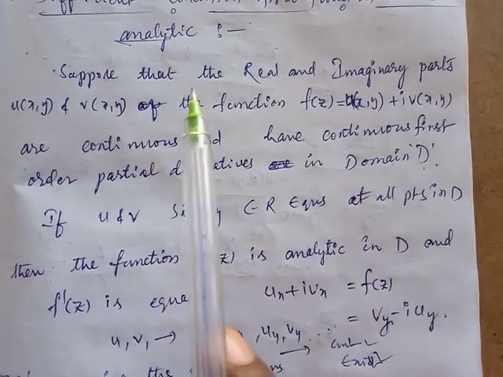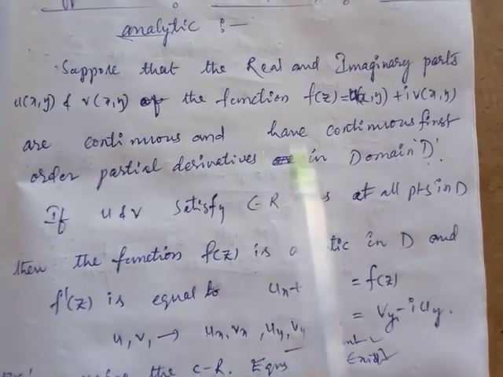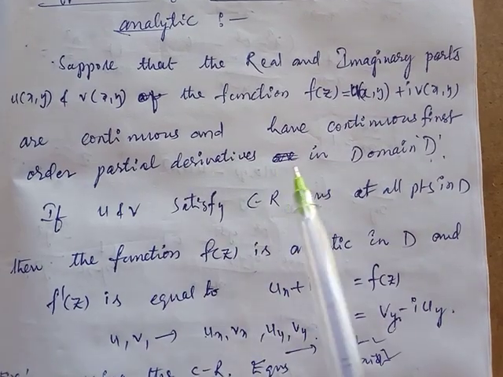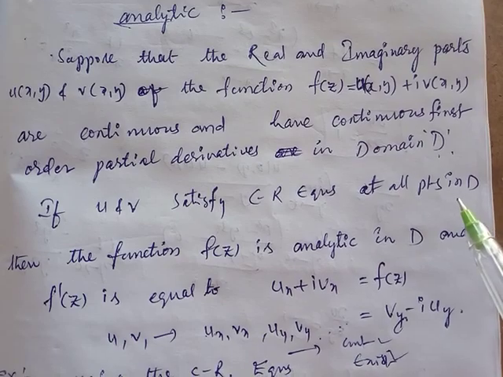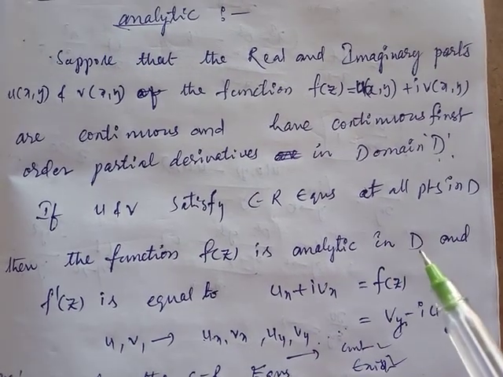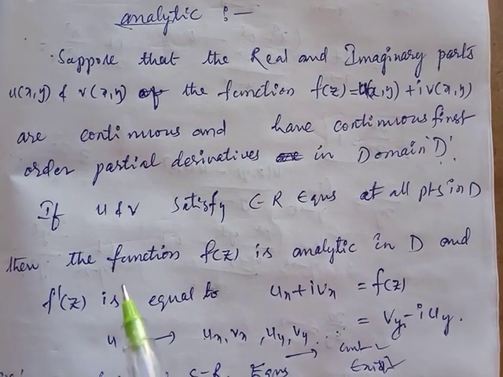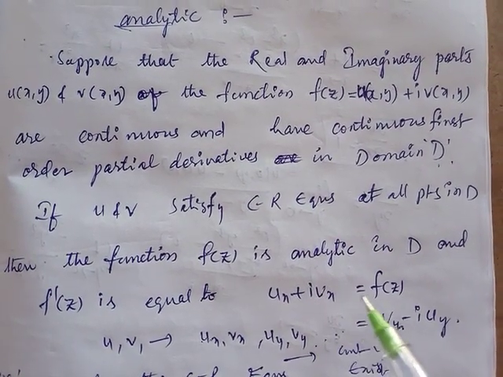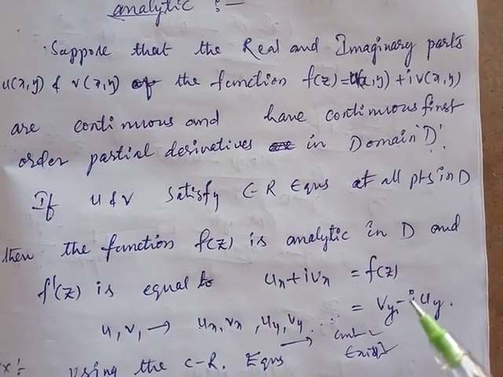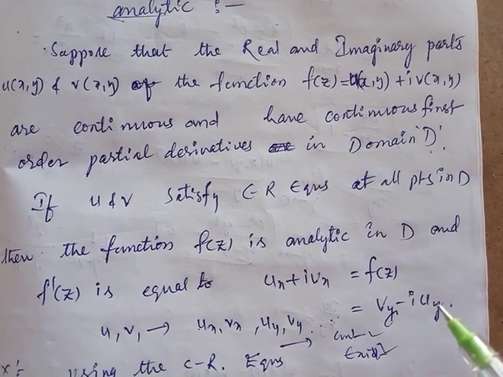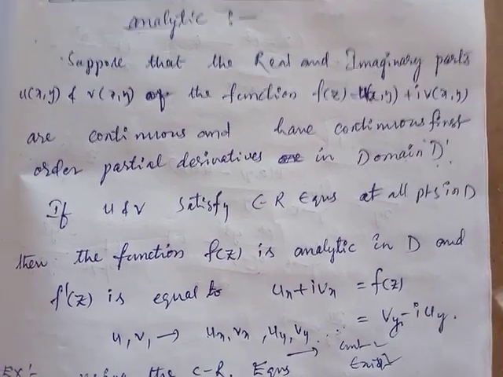See here. Suppose that the real and imaginary parts u and v of the function are continuous and have continuous first order partial derivatives in domain D. If u and v satisfy the CR equations at all points in D, then the function f of z is analytic in D. If it is analytic, we can write its derivative f dash of z equal to ux plus i into vx, or by the Cauchy-Riemann equations ux equal to vy, vx equal to minus uy. We can write the first one or the second one, no problem, as per your comfort.